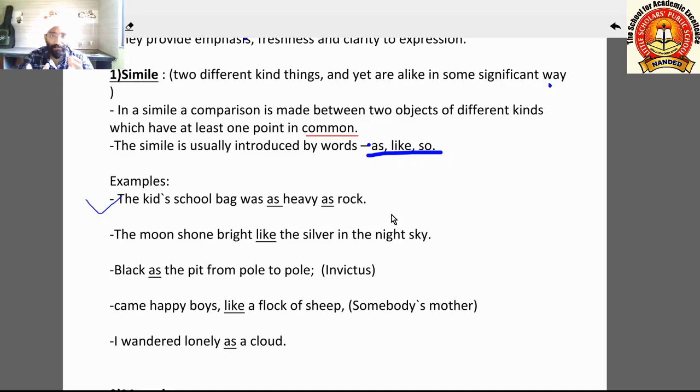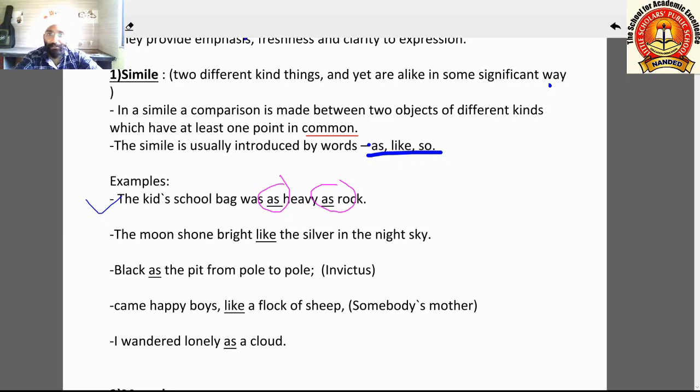So the quality of heaviness is compared between two things, school bag and the rock. And the word as is used here to show the comparison. So whenever a simile comes, comparison is shown with the help of these words as, like, or so.